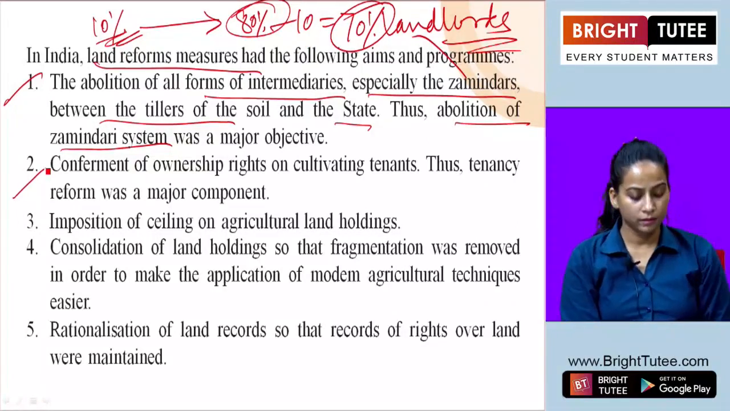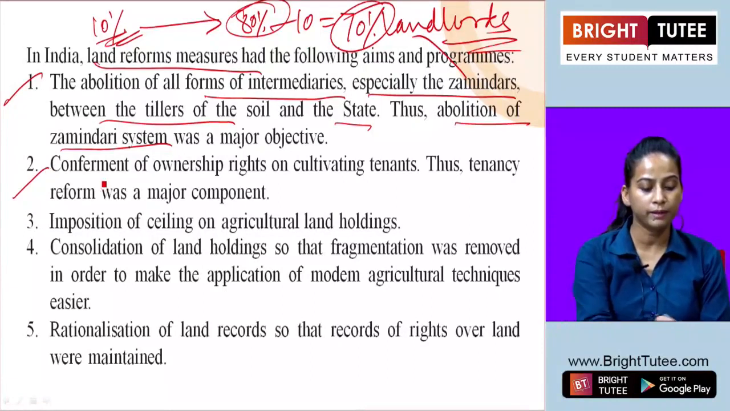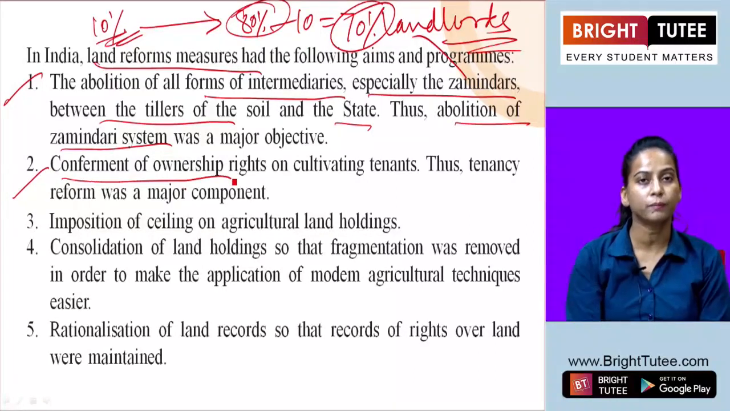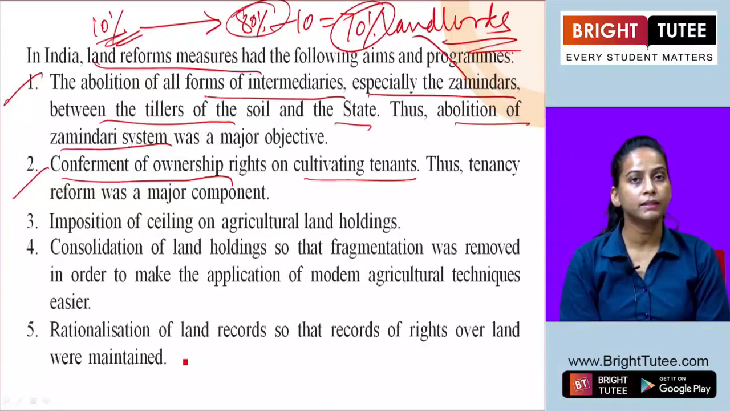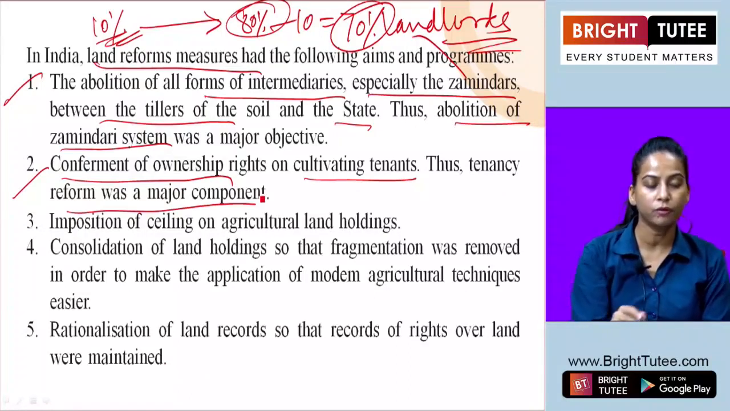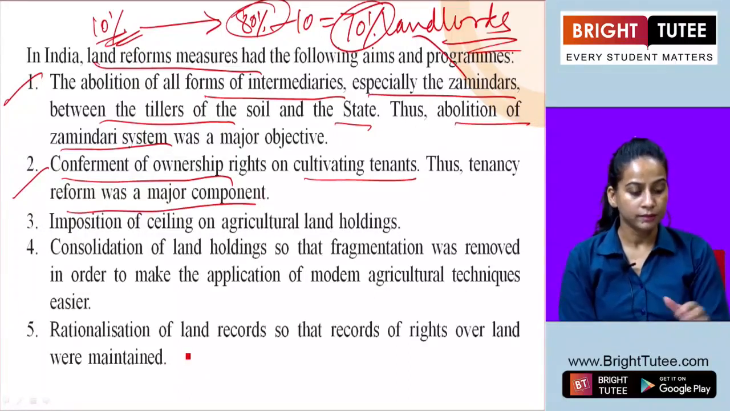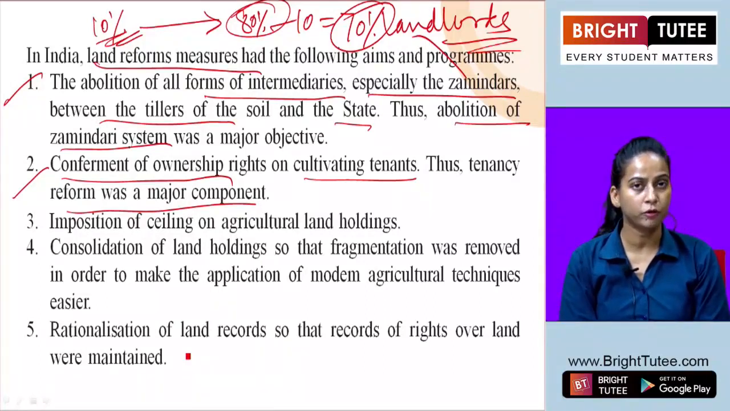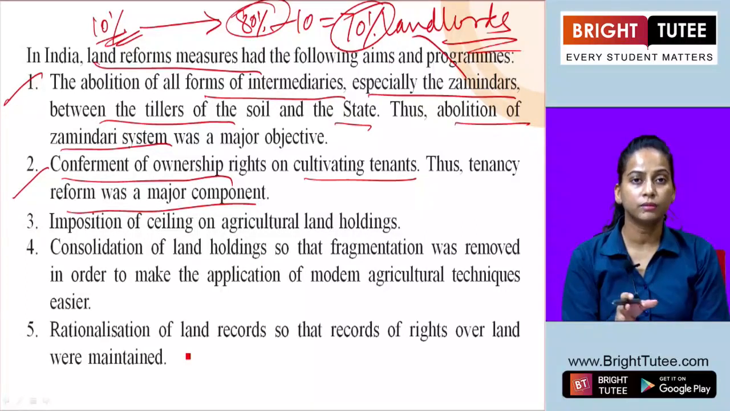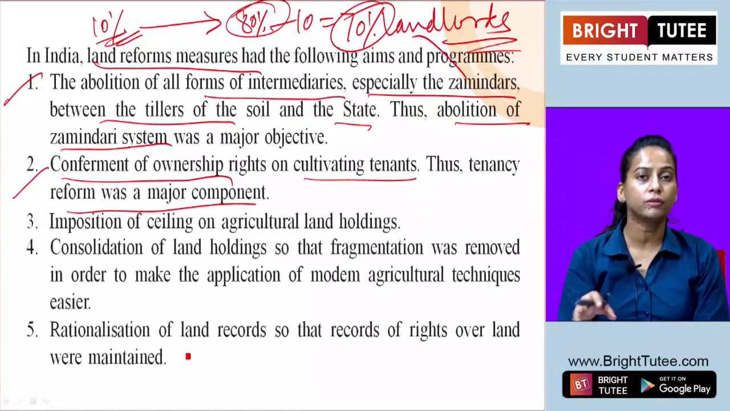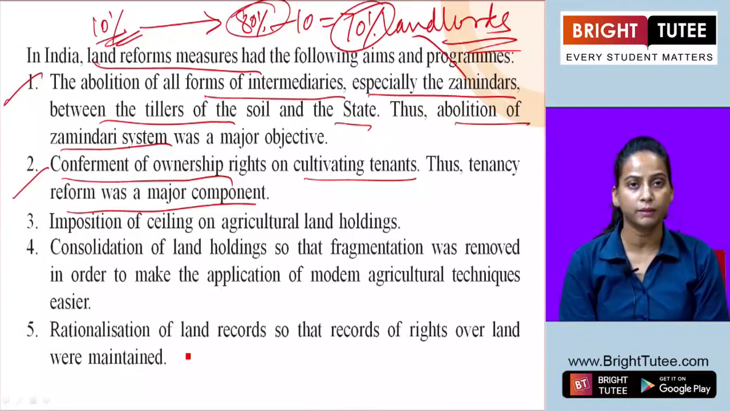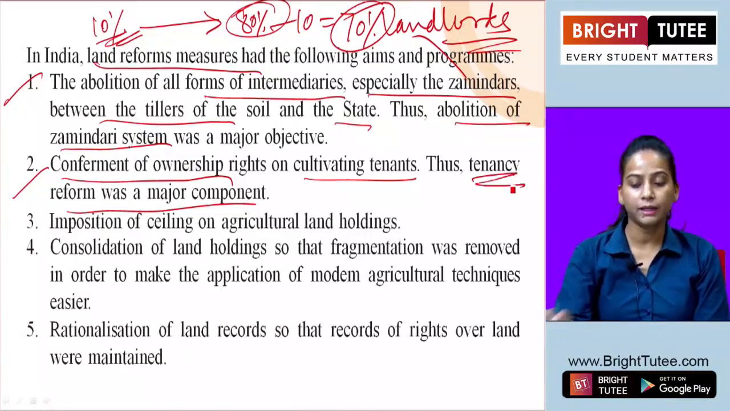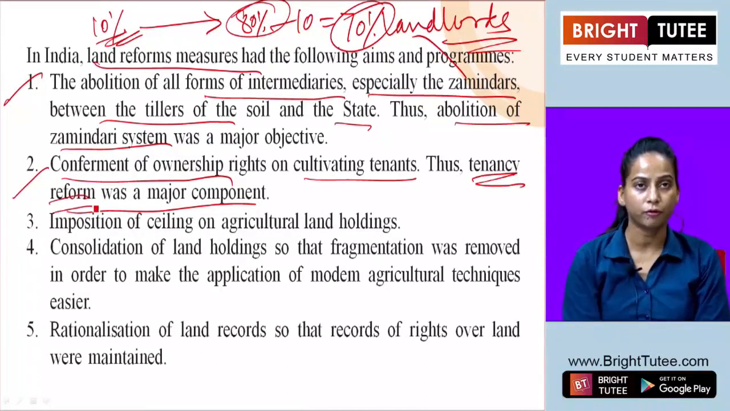The next one is conferment of ownership rights on cultivating tenants. Thus, tenancy reform was a major component of that. Here, they were asking for the tenancy reform, under which those who were cultivating the land for a longer period of time, it was the demand that they should have the ownership of that particular land. So that came under tenancy reform.